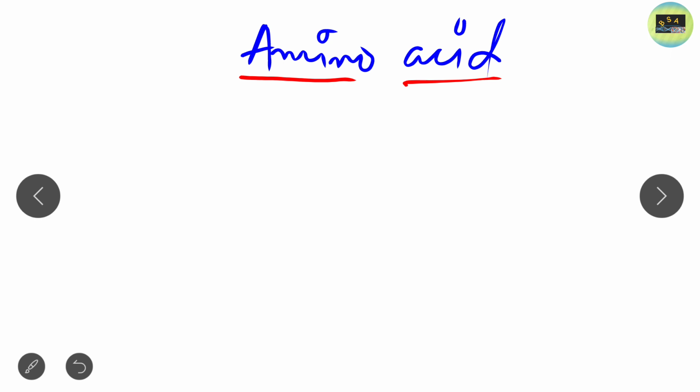Some groups are polar in nature and some are non-polar in nature. Those which are polar are classified on the polar side, and those which are non-polar are classified on the non-polar side. So mainly amino acids are classified on the basis of polarity as well as non-polarity.